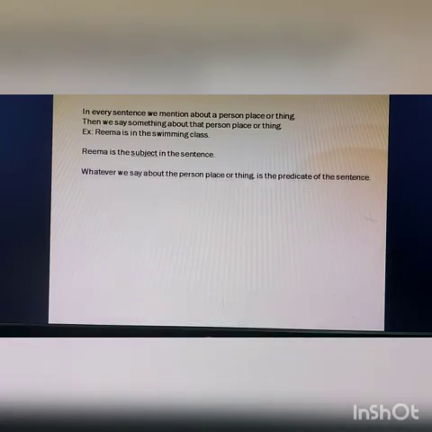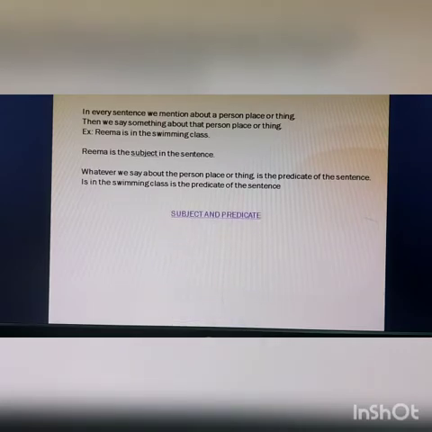And whatever we say about the person, place or thing is the predicate of the sentence, that is, whatever Rima is doing, the second half of the sentence. So, is in the swimming class is the predicate of the sentence.